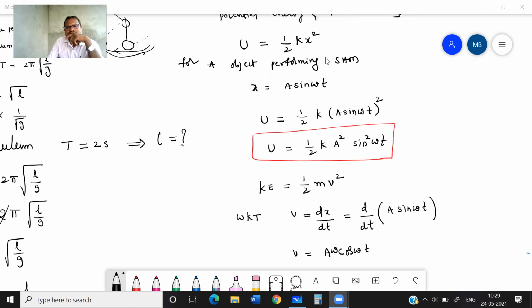No, sir. This omega t is one angle. Omega into t is one angle. We will write sine square theta, not sine square omega square theta. This total omega into t is one value.